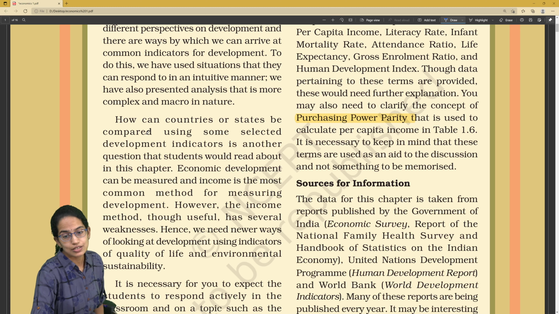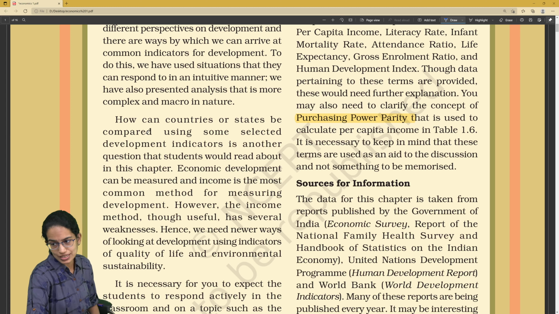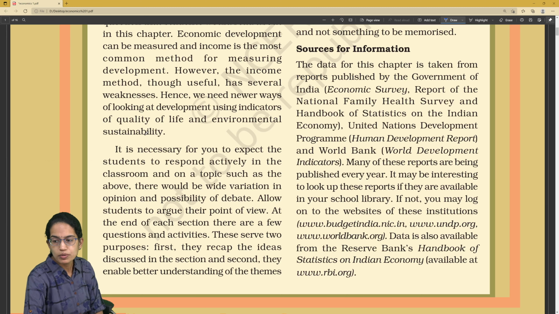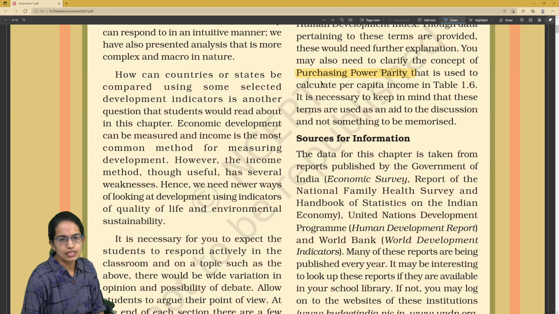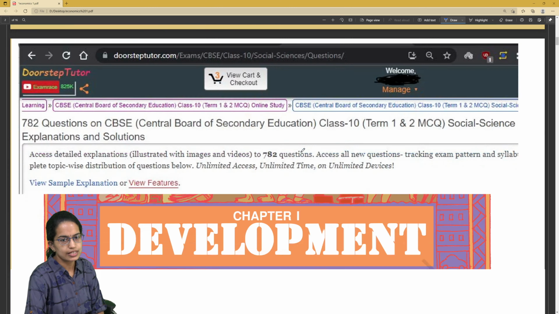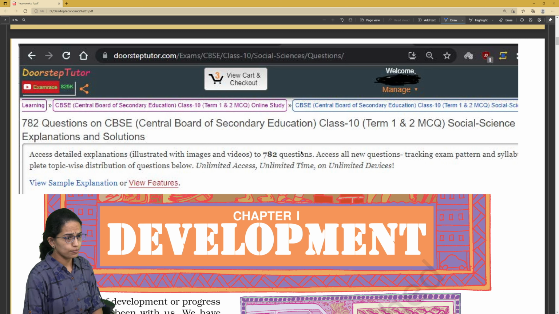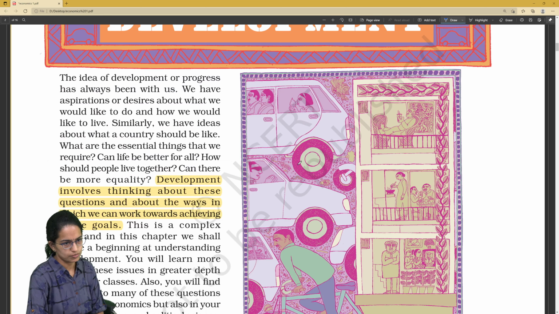In the section on economics, we would understand what is development. The questions related to the section on development and economics would be mainly case based. So what is purchasing power parity and how do we calculate per capita income? There can be simple numericals which can be asked based on this. And to practice more questions, there are the questions that we have made available on Doorstep Tutor.